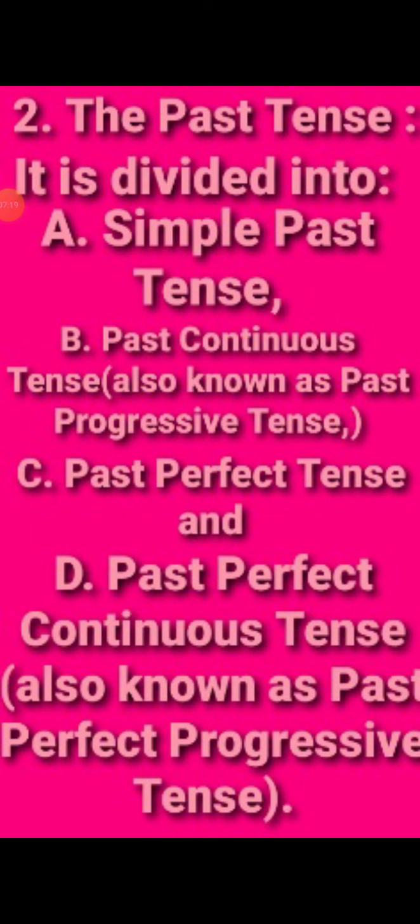We come to the next, the past tense. It is divided into simple past tense and past continuous tense, also known as past progressive. Then it has again past perfect tense and past perfect continuous tense, also known as past perfect progressive tense, same as the present tense.